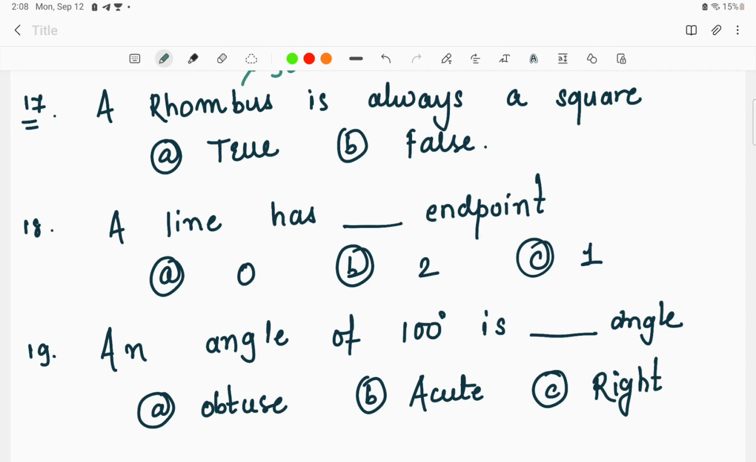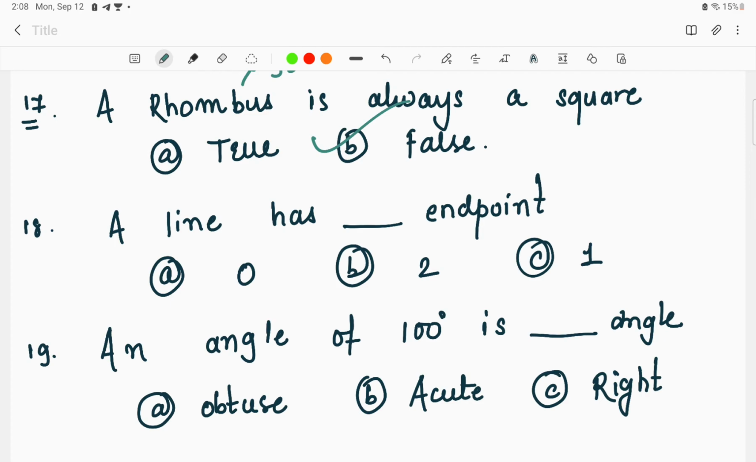It means that is wrong, because a rhombus and a square have a difference of angle. So a rhombus can never be a square. So the answer to the 17th question will be false. That is, a rhombus is always a square. No, a rhombus is never a square.